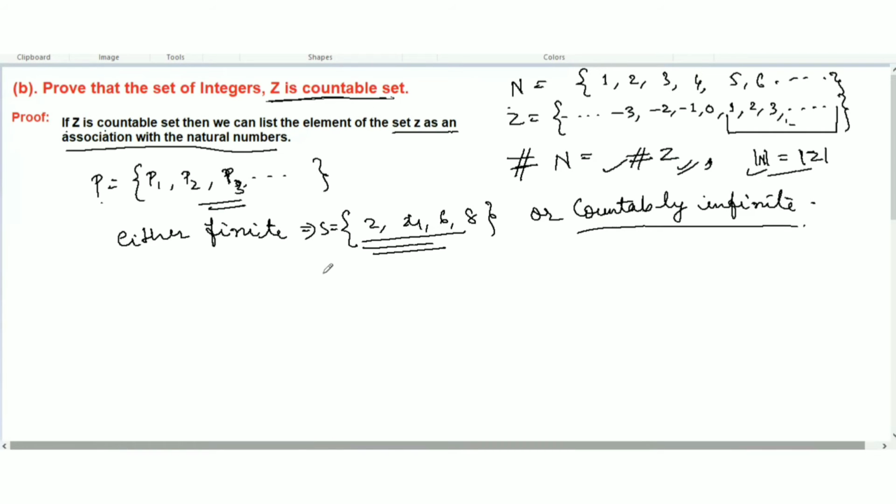So if you remember, we did a very common function in school. Let's take that function and I'll explain by using it.